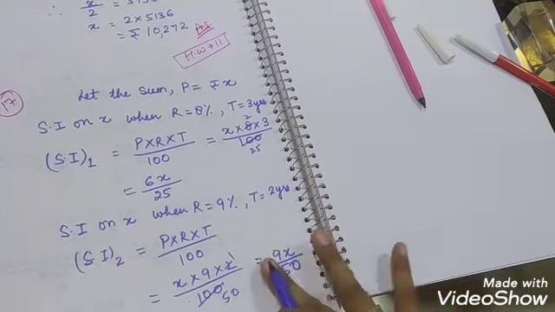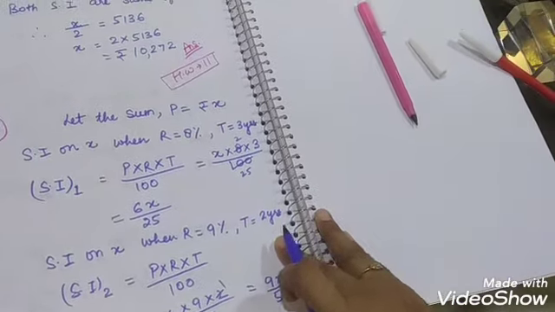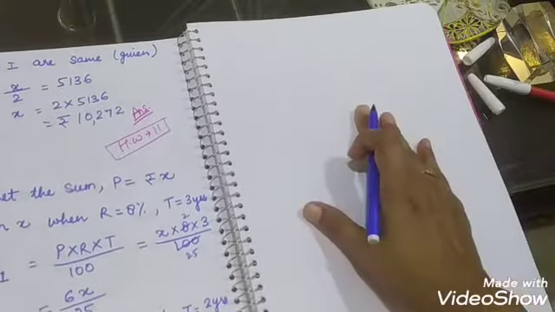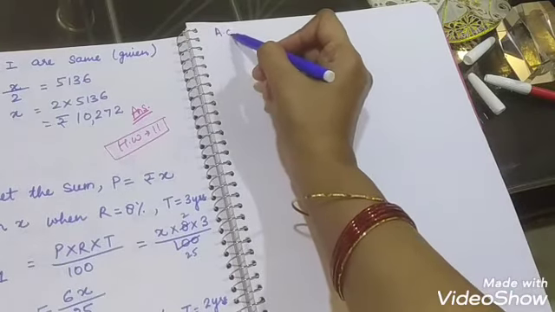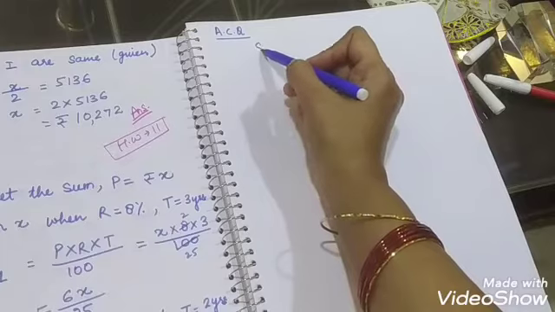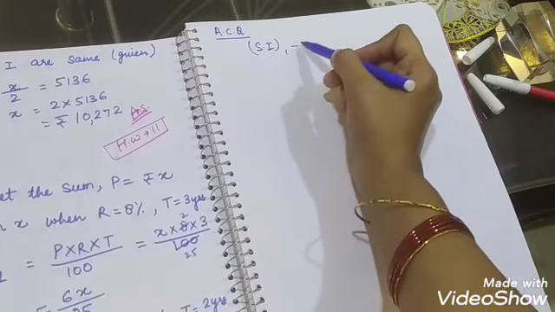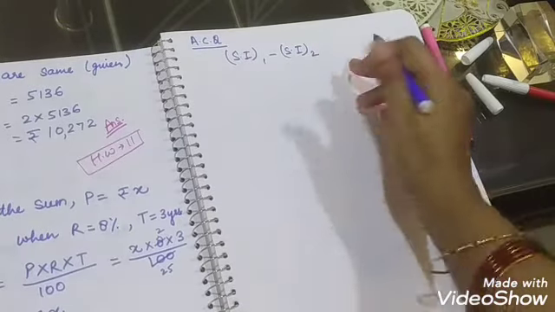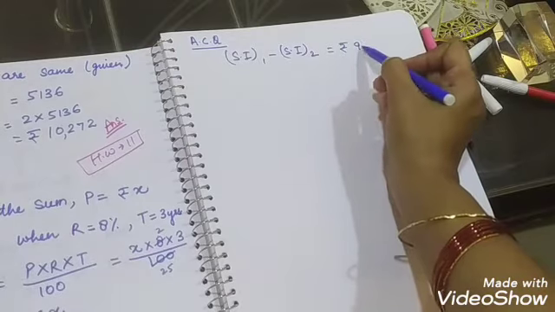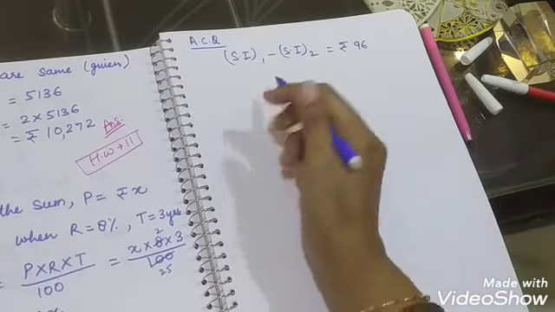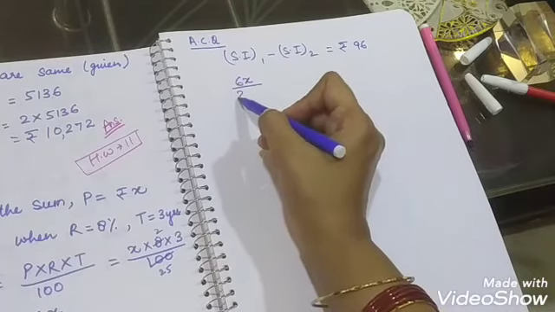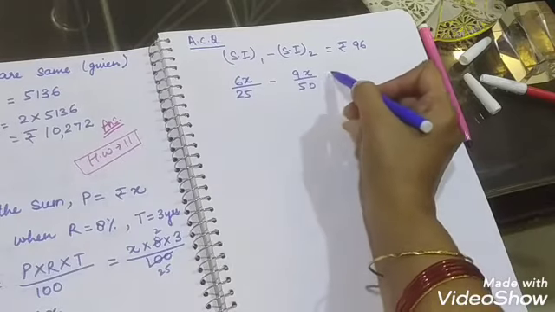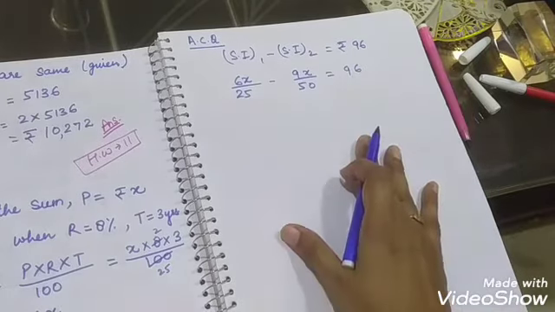This is the simple interest in the second case. Now it is said the simple interest for the first case is 96 more than the simple interest on the second. So we will write according to the question, the difference between these two simple interests, SI1 minus SI2, is rupees 96. So SI1 is 6X/25 and SI2 is 9X/50, the difference equal to 96.